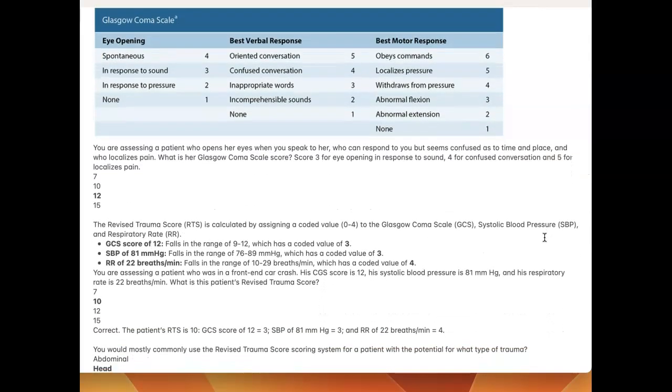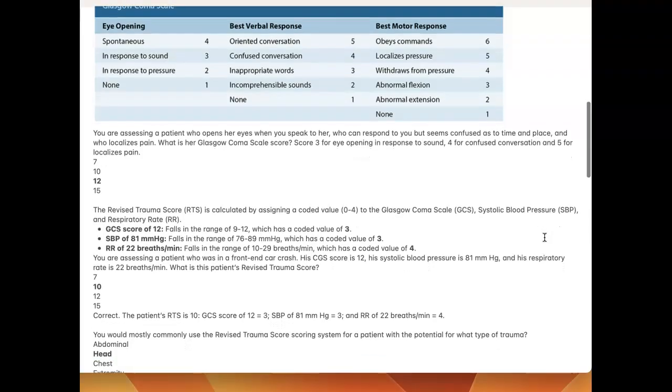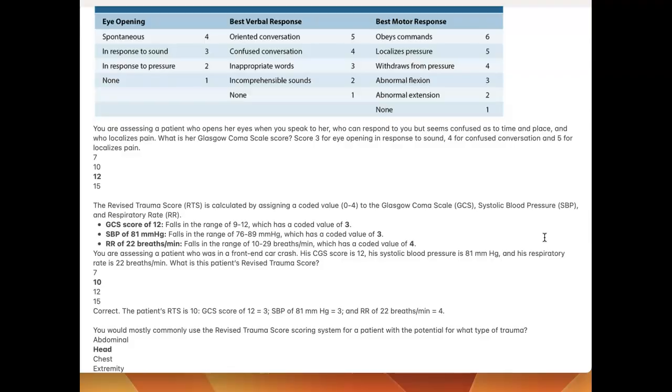The revised trauma score is calculated by assigning a coded value 0 through 4 to the Glasgow Coma Scale, systolic blood pressure, and respiratory rate. If somebody has a Glasgow Coma Scale of 12, that falls in the range of 9 to 12, so she has a coded value of 3. The systolic blood pressure is 81, which falls in the range of 76 to 89, so it has a coded value of 3. The respiratory rate is 22, which falls in the range of 10 to 29, so it has a coded value of 4. So the total is 10.